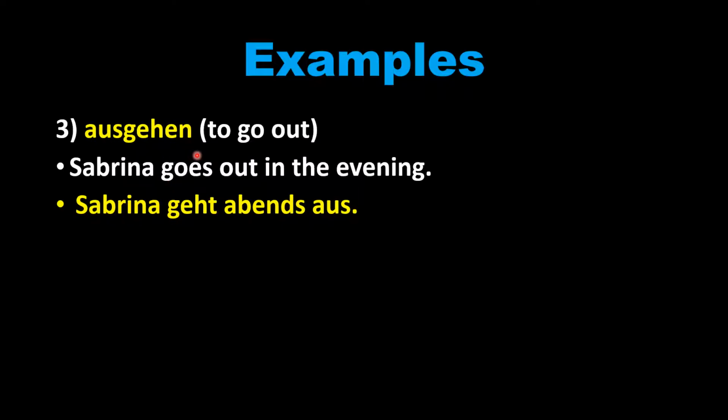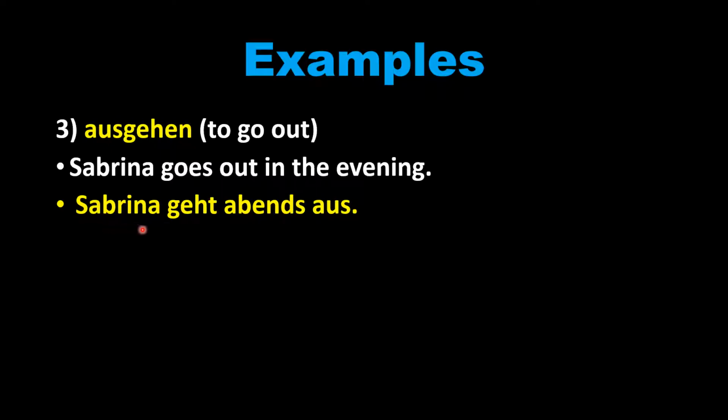Now, ausgehen. One more verb. Aus plus gehen. To go out. Let's take one example. Sabrina goes out in the evening. We'll translate it like this.